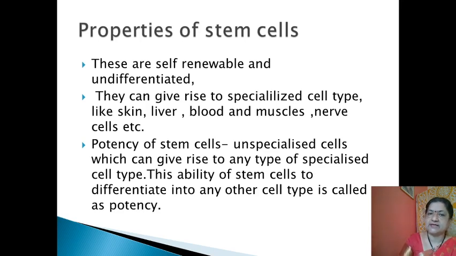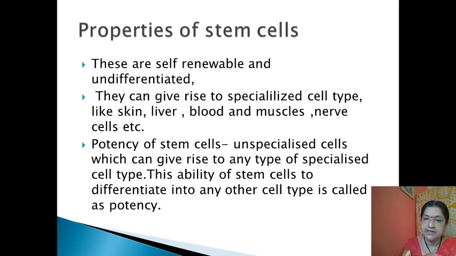Secondly, potency of the stem cell. The second character we can say here, the potency of stem cell, means unspecialized cells which can give rise to any type. So they can be converted into, or they can give rise to, any type of specialized cell type. This particular characteristic is known as potency of the stem cell.